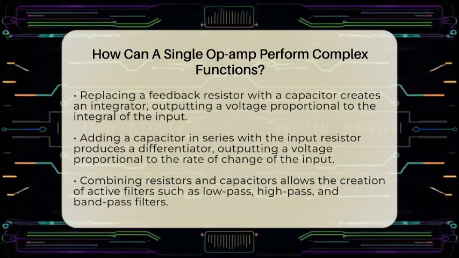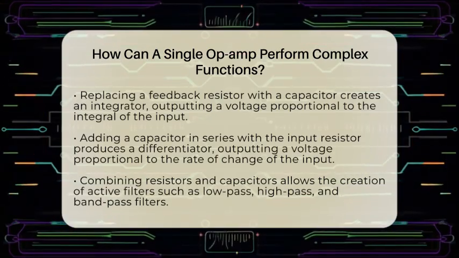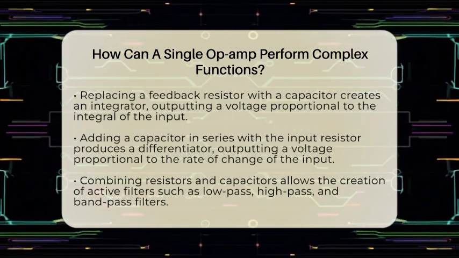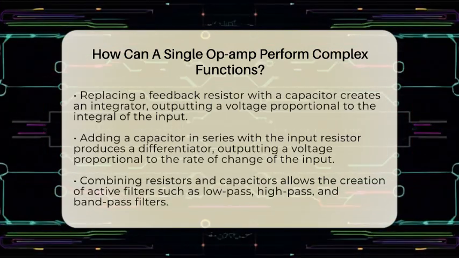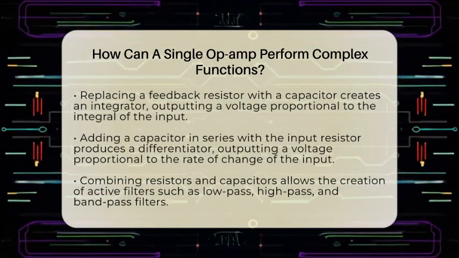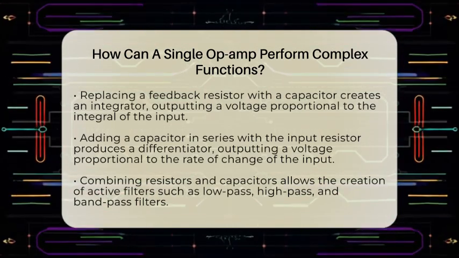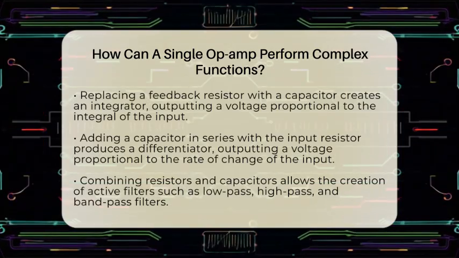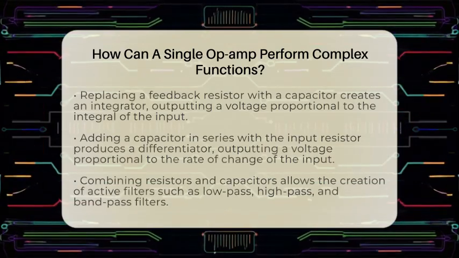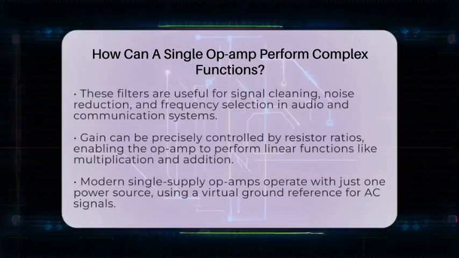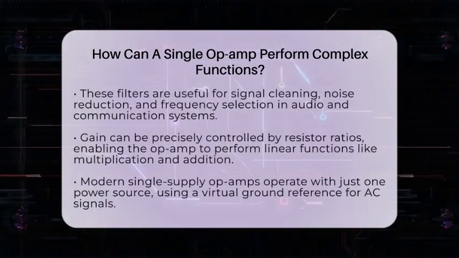Another trick is creating filters. By combining resistors and capacitors, a single op-amp can make active filters that let certain frequencies pass while blocking others. For example, a low-pass filter allows low frequencies to go through, while high frequencies are reduced. A high-pass filter does the opposite. Bandpass filters let a specific range of frequencies pass, which is useful in audio processing and communication systems. These filters are essential for cleaning up signals or isolating certain signals from noise.